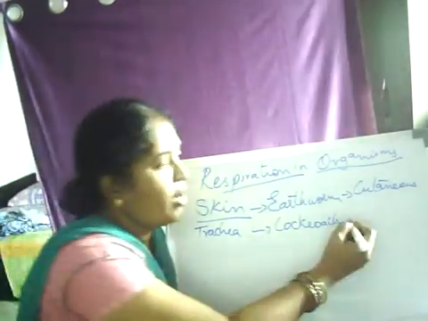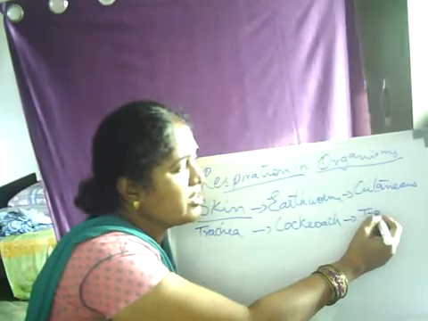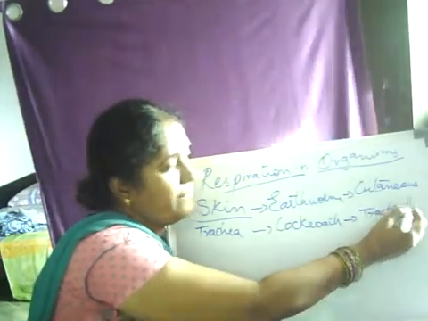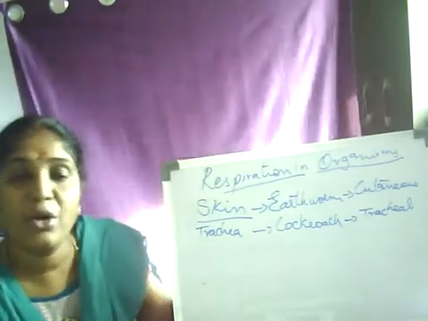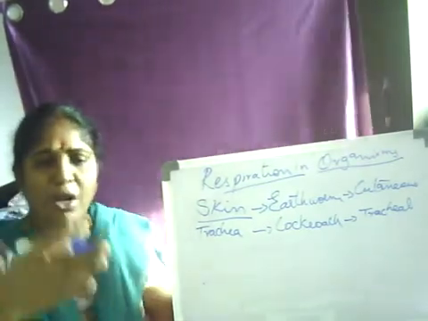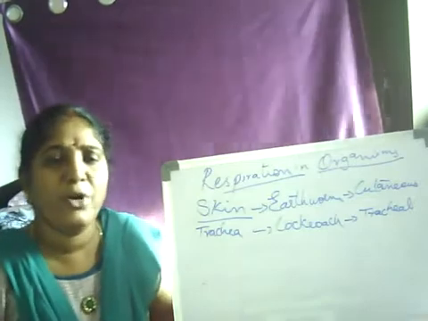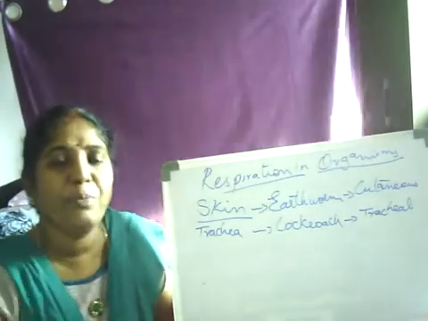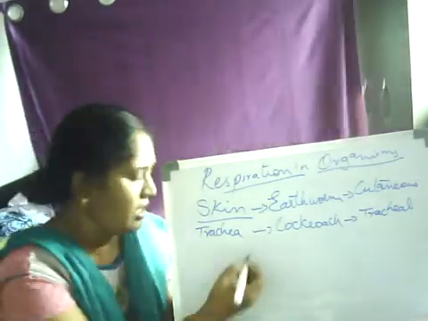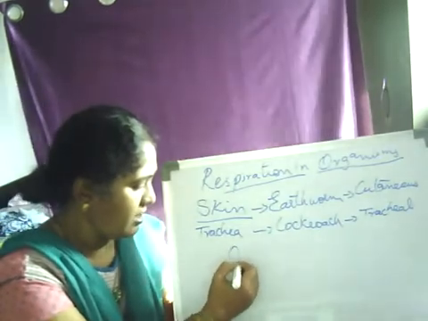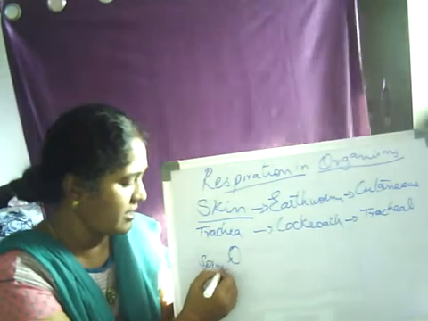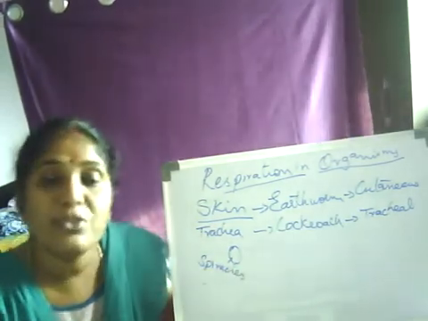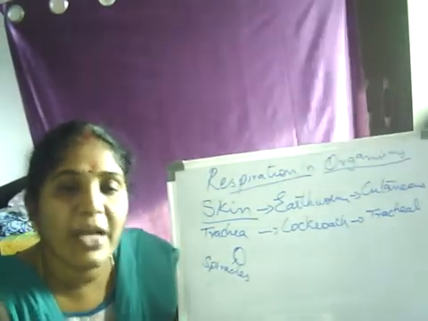So, there we call that tracheal respiration. Now, in cockroach, all along the length of its body, it has minute openings, small openings. These openings we call spiracles.